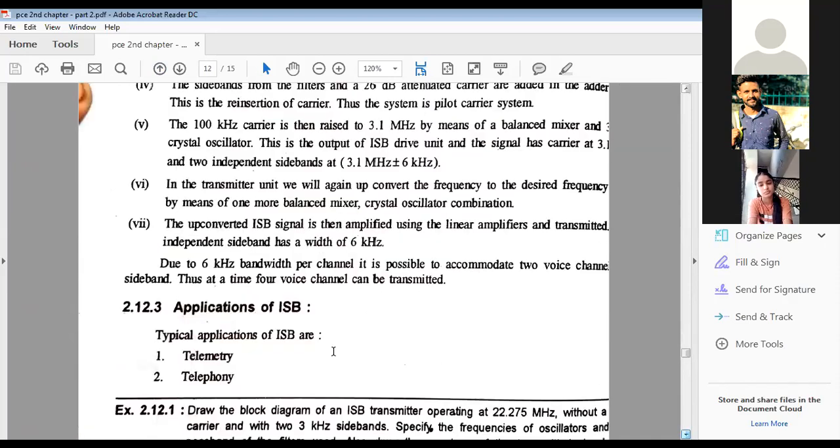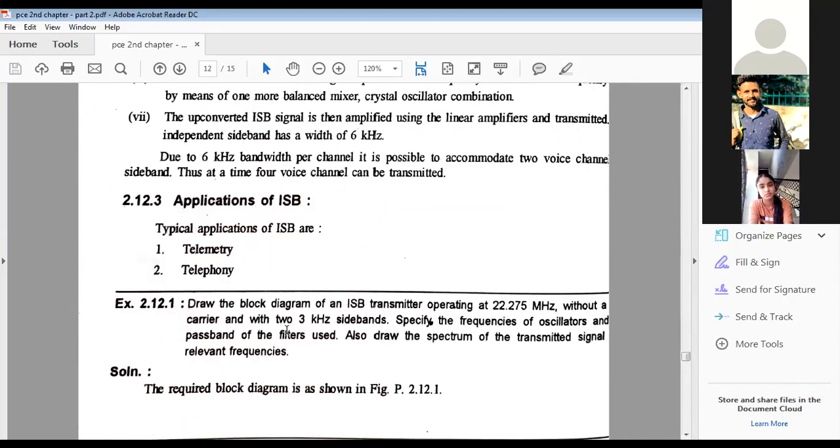Look at the example. The frequency of the 2 sidebands is 2-3 kilohertz. They are the same. Now specify the frequency of the oscillator and the passband of the filter used.